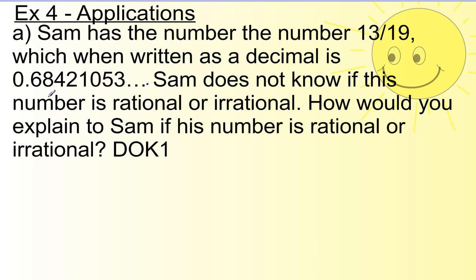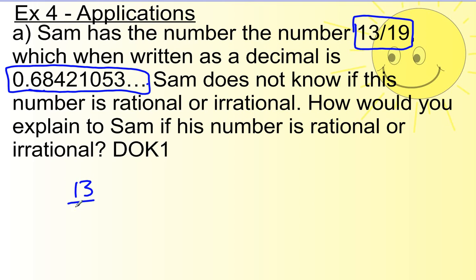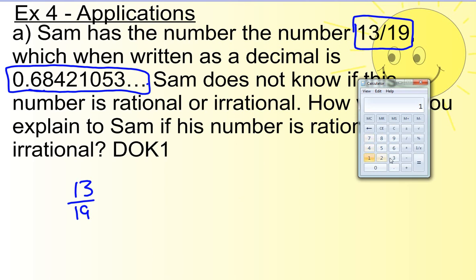Well, this number here looks pretty bad. I mean, just looking at this piece, I would have to say this part makes it look irrational because I don't see anything being repeated. I don't see it stopping anytime soon. But you can't jump to conclusions yet, because this is how the number started. Is that a fraction? Can you write that thing as a fraction? Well, heck yeah, it starts out as a fraction, 13/19. So 13 over 19 obviously can be written as a fraction because it is a fraction.